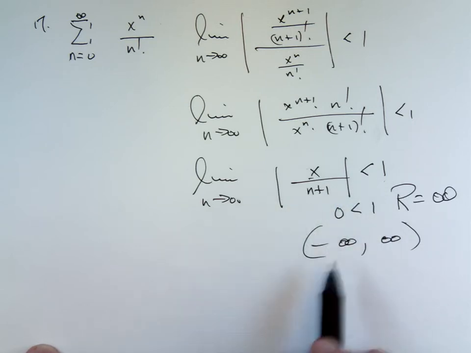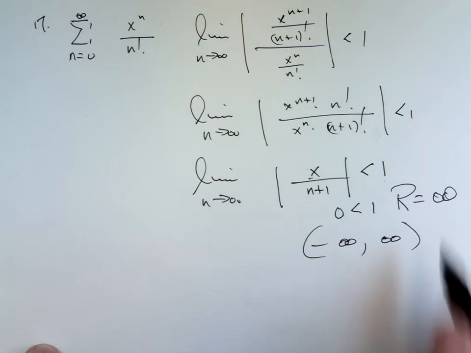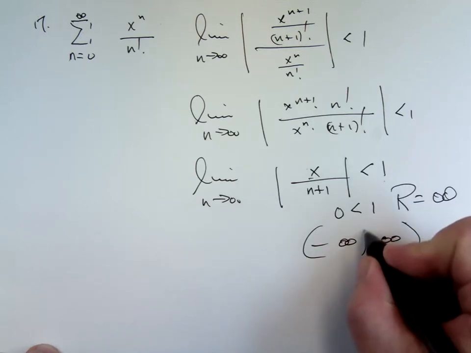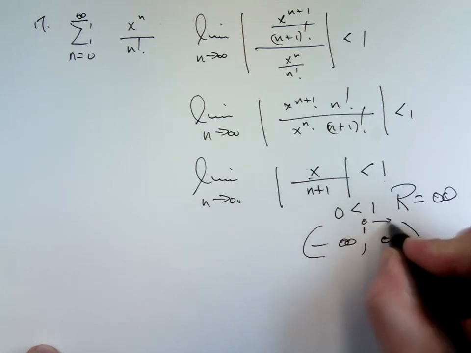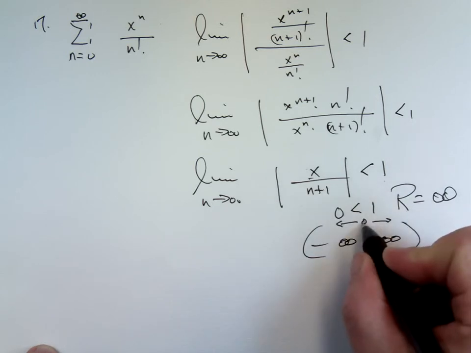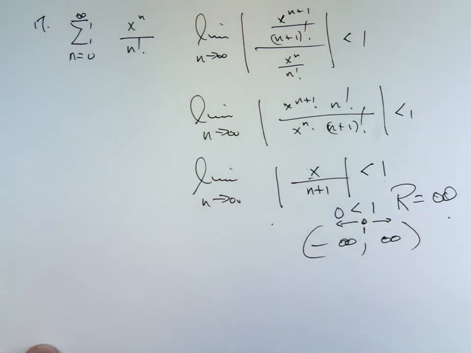So R equals x? No, the radius of convergence is from the center, which is 0, to either end. And the R says, start at 0, go infinitely in this direction, infinitely in that direction. That's what the radius of convergence is. It's the distance from the center to the endpoints. Well, there is no endpoint here because it goes on infinitely. Okay, so R would equal 1.